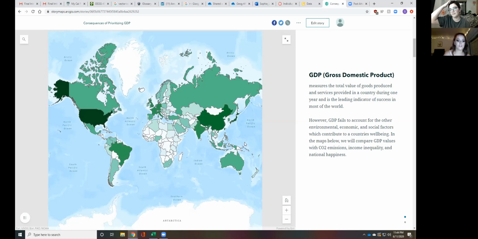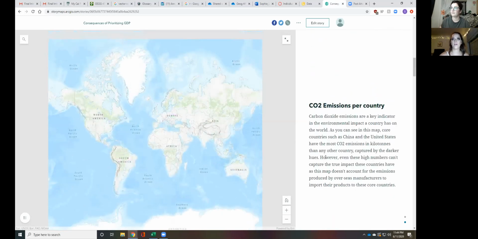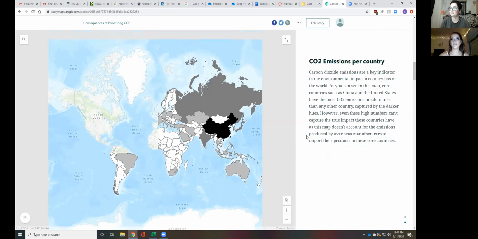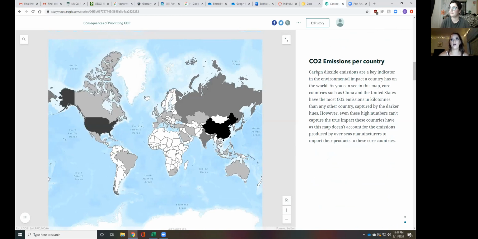On this map, you can see the darker colors are countries with higher GDPs. Here is CO2 emissions per country. Carbon dioxide emissions are a key indicator in the environmental impact a country has on the world. And you can see that the core countries such as China and the United States have the most CO2 emissions than any other country, which is captured again in the darker hues.